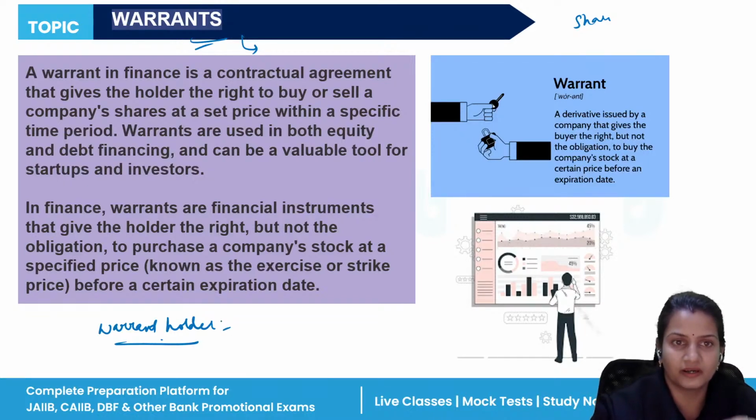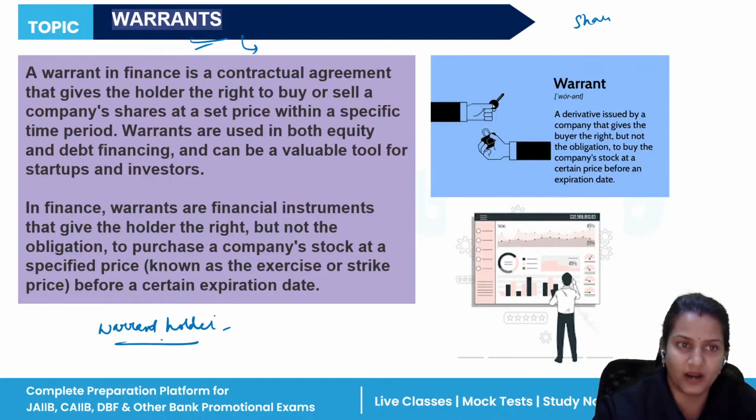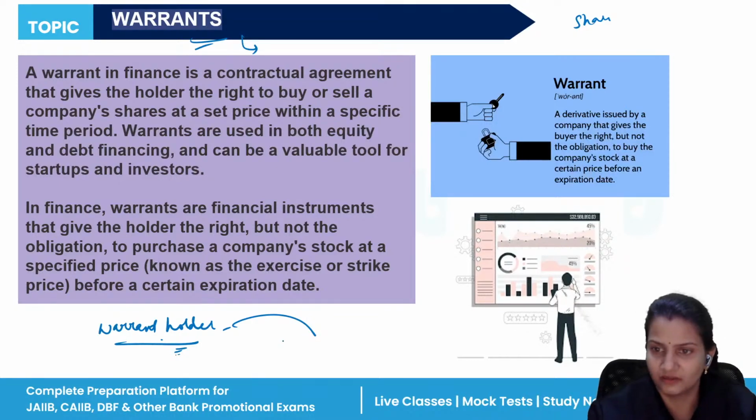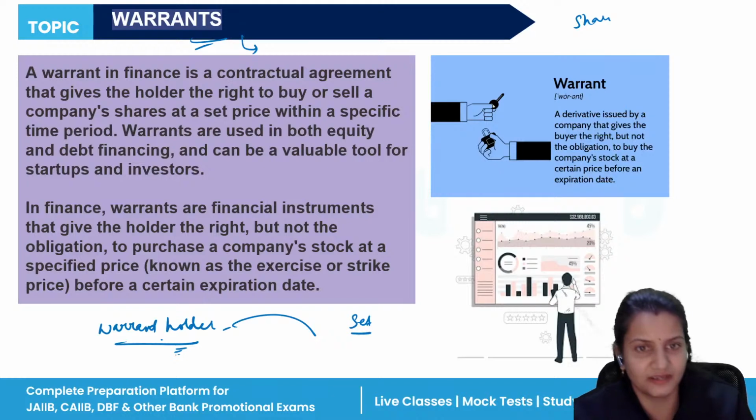This is a type of legal, contractual agreement between two parties, which gives the holder the right to buy or sell the shares of any company at a fixed, set price, the price which is mentioned on the stock exchange. When the warrant holder is given the right to buy or sell a company's share within a specific time period, that is known as a warrant. Clear?